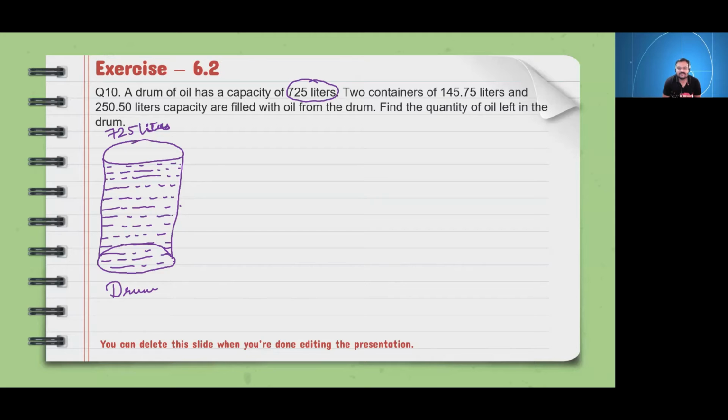Now pay attention, everyone. Suppose from the bottom till this point, how much liter of oil is there? It is 145.75 liters of oil. Okay. Now, from this point to this point, how much oil is there?